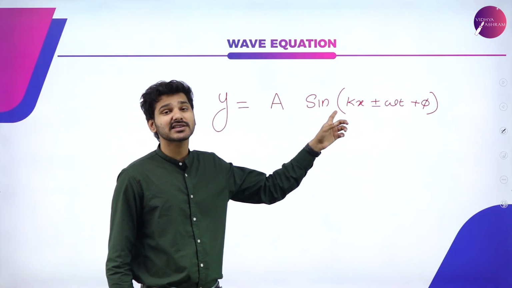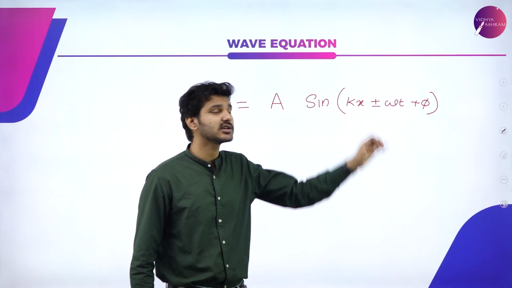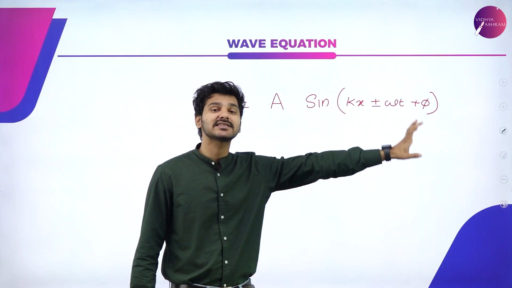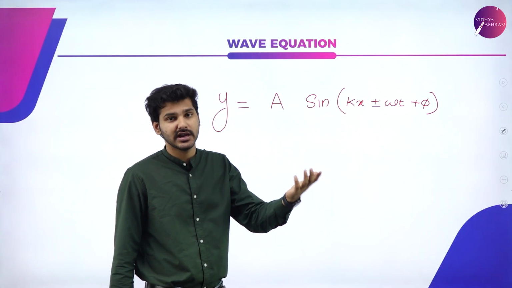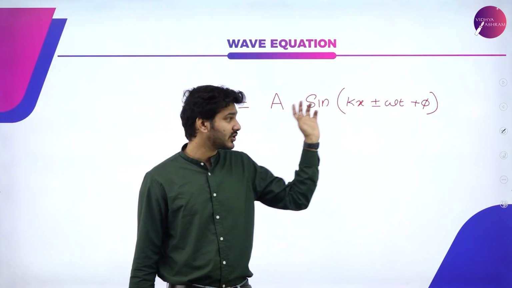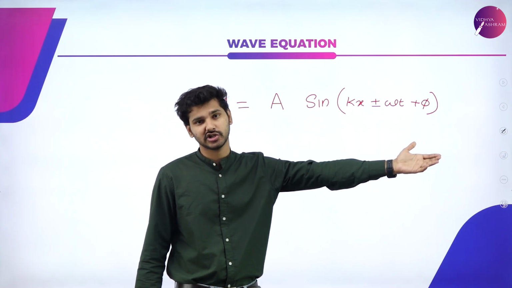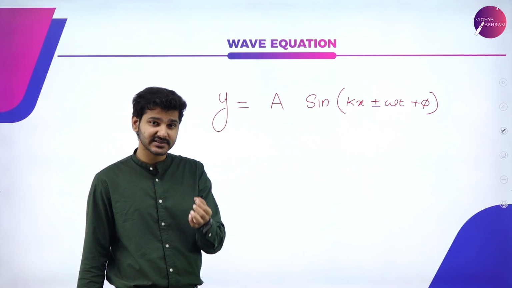So k is known as the wave constant or wave number, and x just symbolizes that the wave is progressing in the x direction. You can also use kz or ky, depending on which direction the wave is propagating. So kx just symbolizes that the wave is traveling in the x direction. k is a constant and it has a definite value. I'll discuss that very shortly.